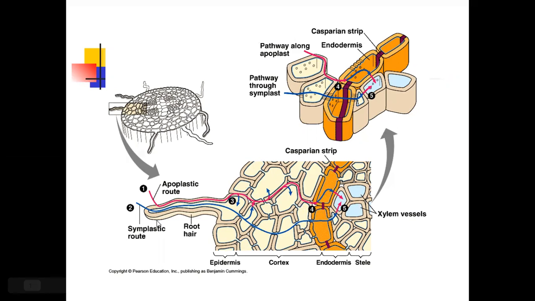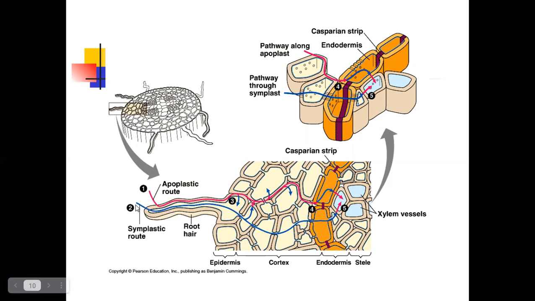Another one is the symplast route. Symplast means the inner area of the plant cell. The inner area of the cell is called symplast. Symplast means, children, here it is the inner surface of the cell.